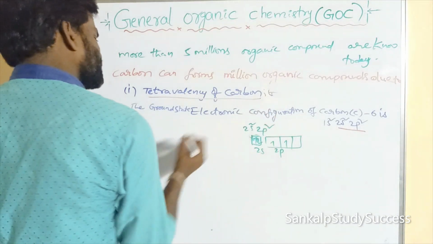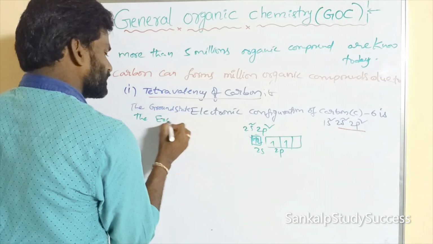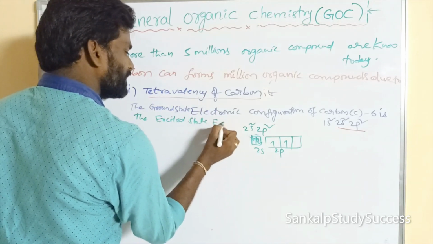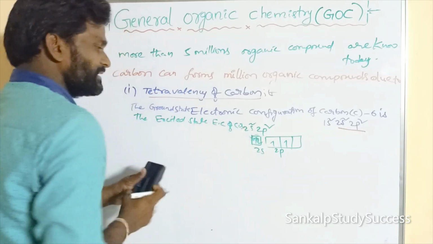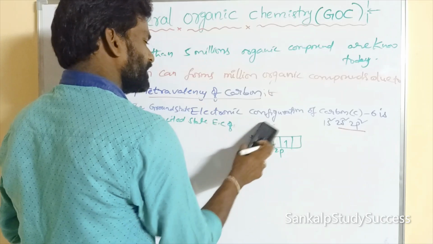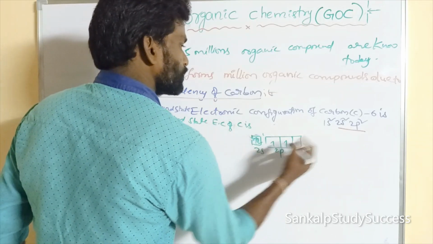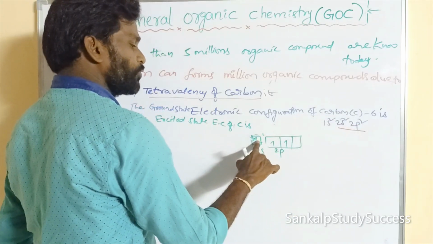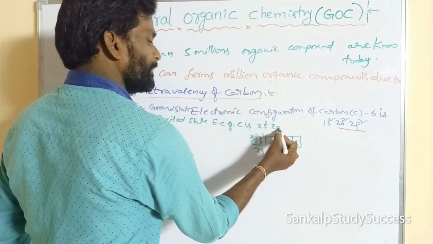So in the excited state, the excited state electronic configuration of carbon is, the 2s electron from 2s2 2p2 is promoted to the outer orbit, giving 2s1 2p3.